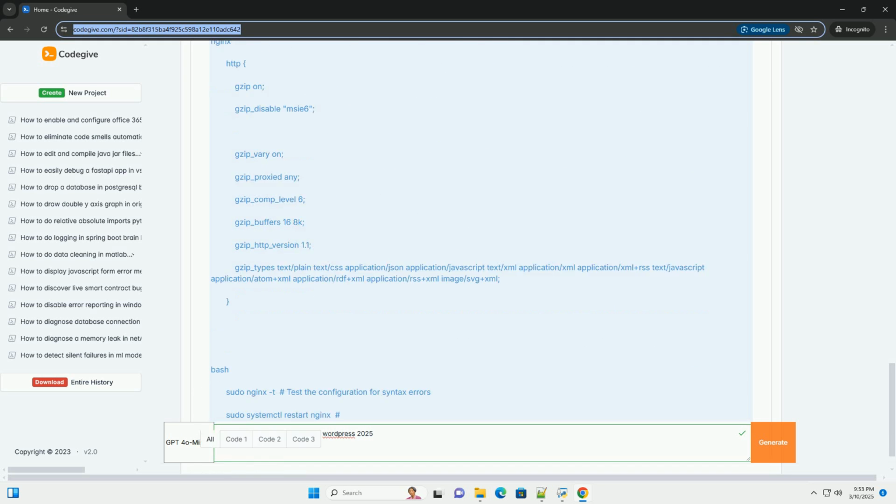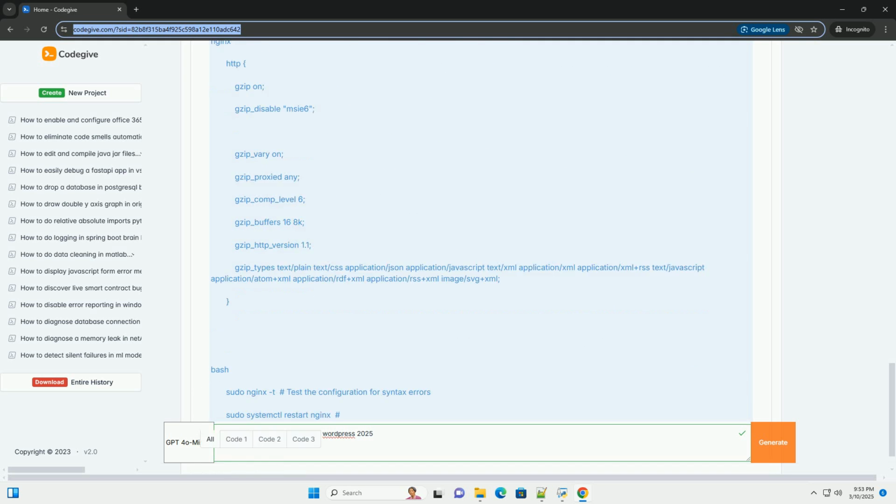Asterisk: hosting restrictions. Asterisk: some hosting providers restrict access to or modification of the .htaccess file. If you encounter issues, contact your hosting support. Asterisk: syntax errors. Asterisk: incorrect syntax in the .htaccess file can cause a 500 internal server error. Double check your code for typos and proper formatting.